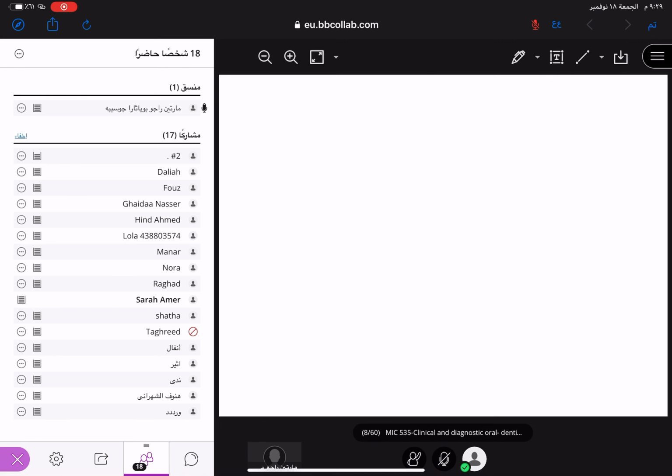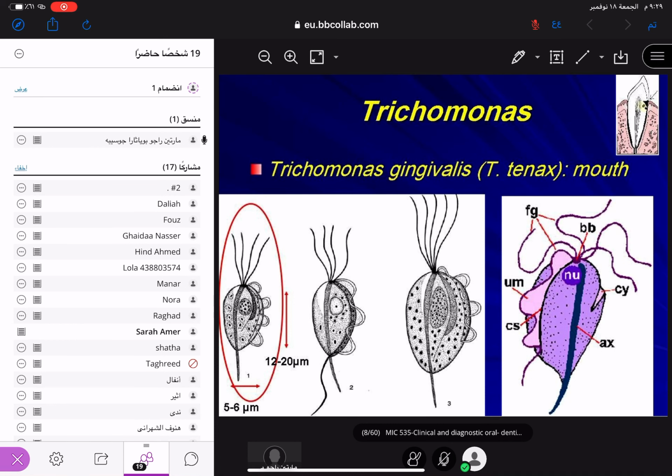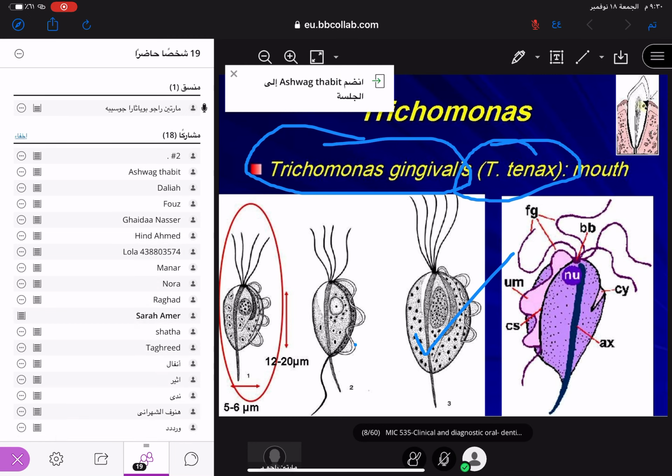Okay. Next, you see Trichomonas vaginalis. You see the shape? Trichomonas vaginalis and Trichomonas gingivalis. So we have to study Trichomonas gingivalis, or another name is T. tenax. T means Trichomonas, Trichomonas tenax. Clear? You see the structure? They can give you a clinical scenario, and you identify this one by looking at the picture. Clear?